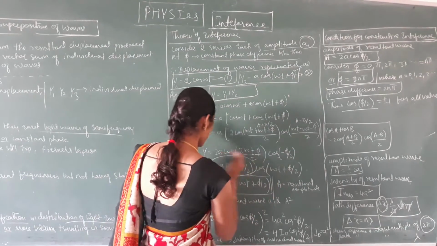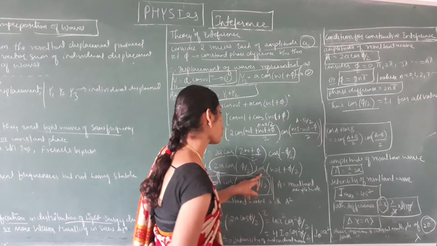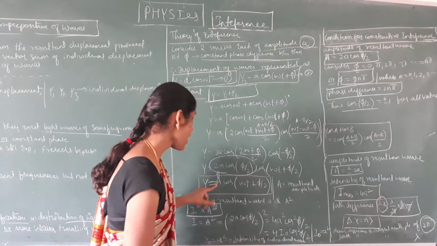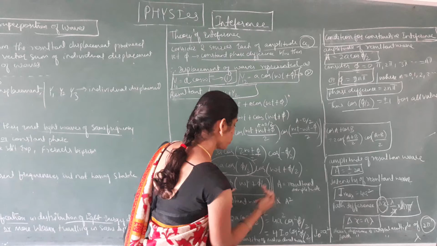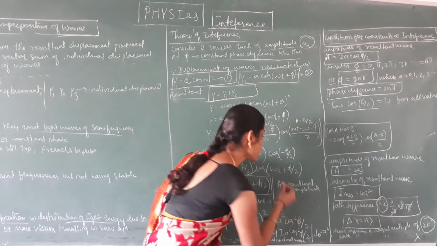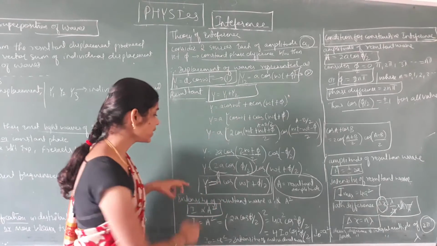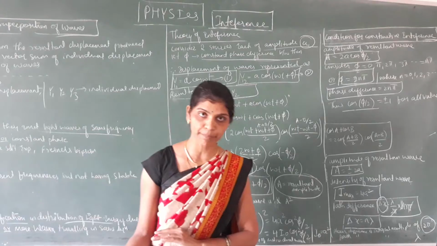Just shifting the terms, we get 2a cos phi by 2 into cos of omega t plus phi by 2. Substituting the whole thing 2a cos phi by 2 as amplitude A, we write A cos of omega t plus phi by 2, where A is the resultant amplitude. The intensity of the resultant wave is directly proportional to the square of the amplitude.